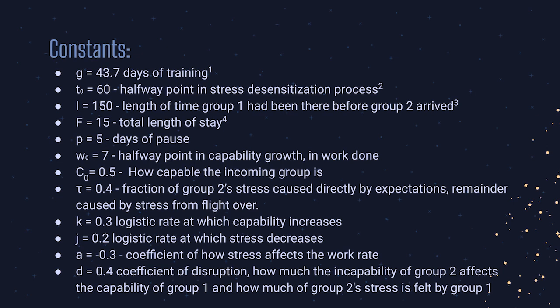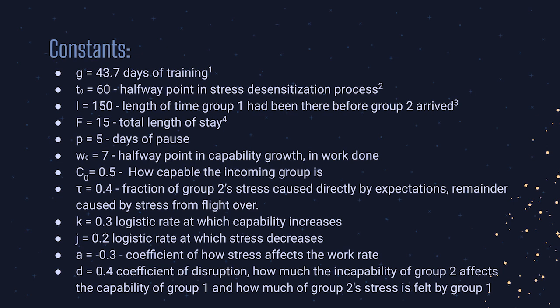While Group 2's stay was planned to only last 8 days, it ended up being 15 days, so this is the value we assigned to F for our final time. We decided to make the short pause 5 days, 1/3 of the total time there, which would be enough to make a significant difference. We determined that 7 work units seemed like a valid halfway point in Group 2's capability growth, which we assigned W0.